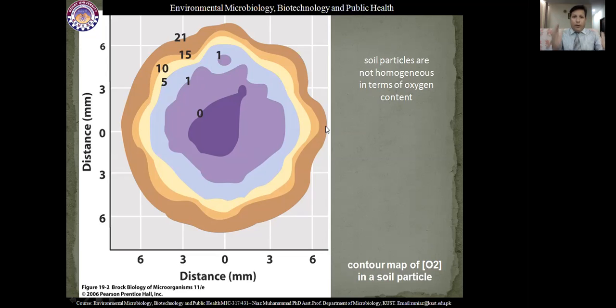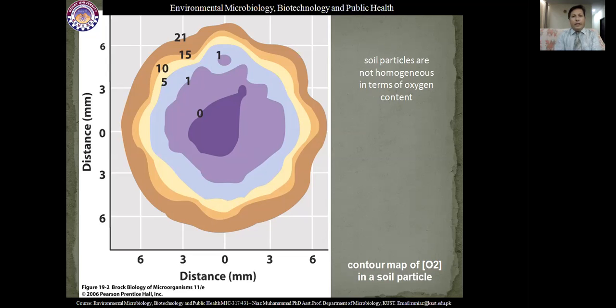So if the pollutant is present on the surface of the soil particle, it will be decomposed immediately and quickly by aerobic microbial communities, because on the surface of the soil particle the oxygen concentration is very high. So it will support aerobic microbial communities.